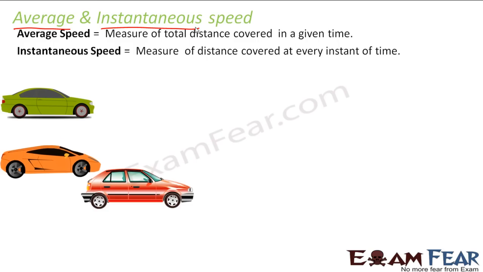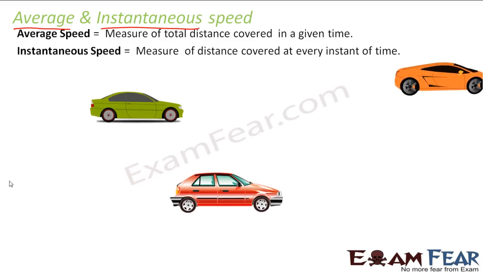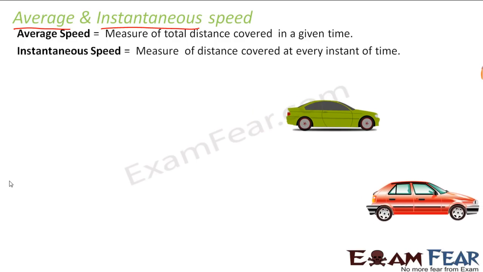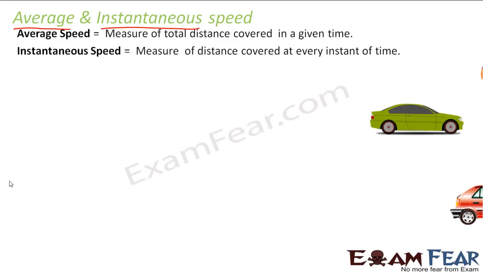That means, in this case, as I mentioned, the speeds which it has at every instant of time, maybe it has some different values of speed. Each of those values of speed at each instant of time is known as instantaneous speed, and average speed is the total distance divided by total time. So maybe there are several different values of speed at each instant of time, but for the overall journey, you will have one value of average speed. Correct? So I hope I'm able to explain to you what is average speed.